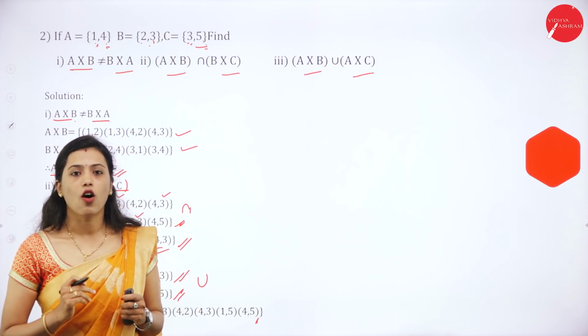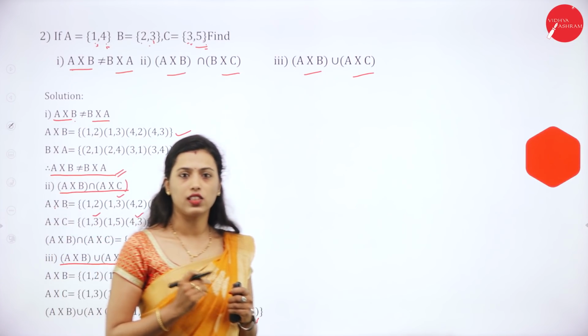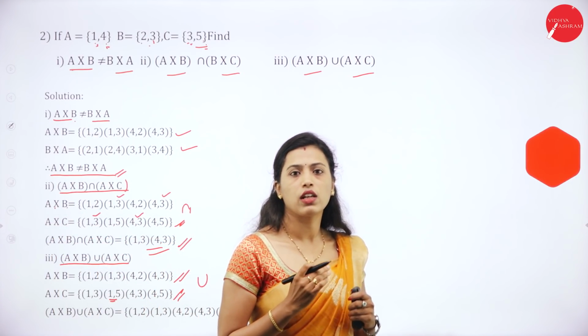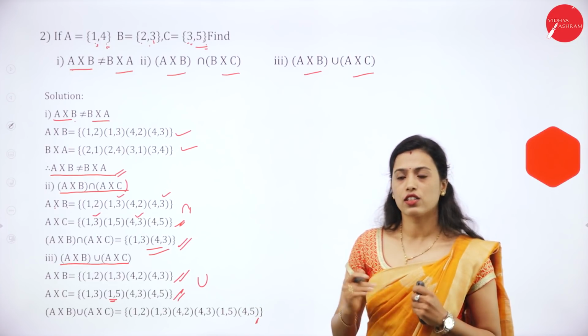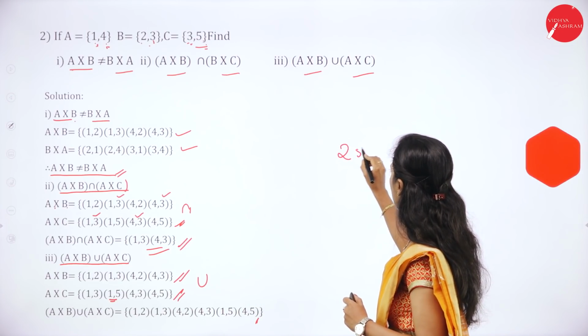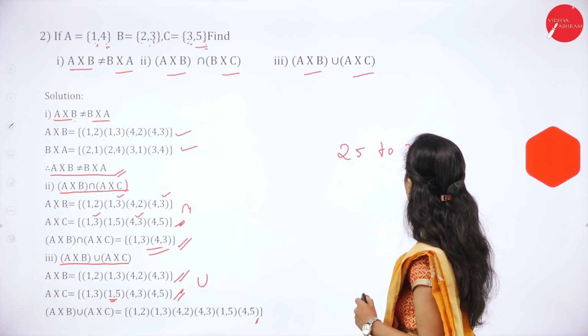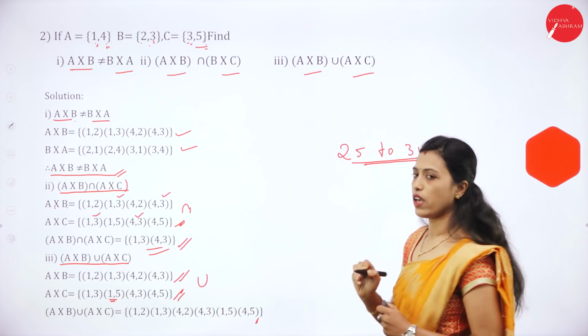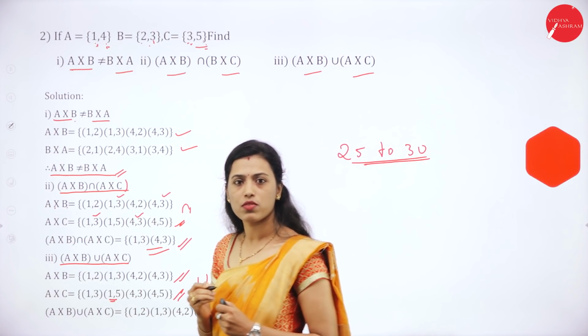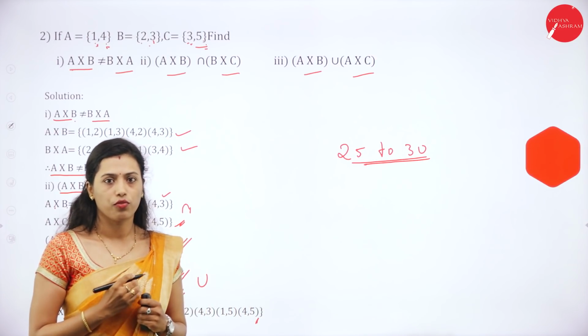So this is all about your set theory. Set theory will come for 25 to 30 marks in your examination. So we have solved important problems from the examination point of view.